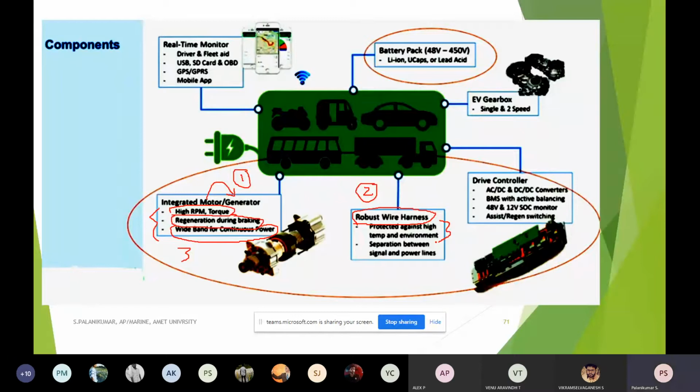Whenever the vehicle is moving to different places, automatically the temperature associated with that is going to be decided by the environment it is using. In addition to that, vehicle operating temperature also may be contributing to the increase in the temperature of the vehicle. So whatever wiring arrangement I use, it should be highly protected against this type of high temperature.